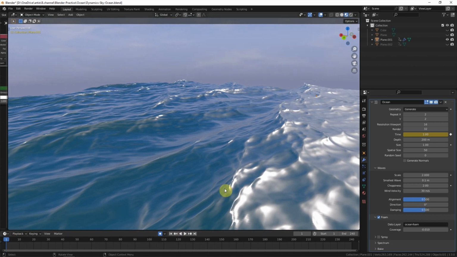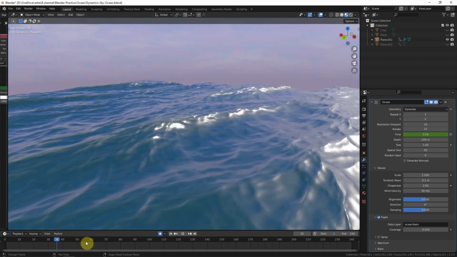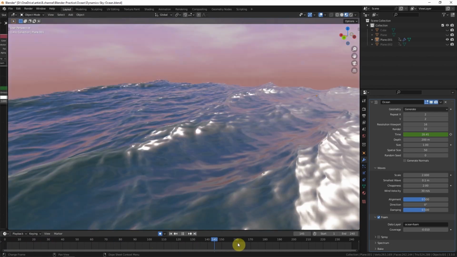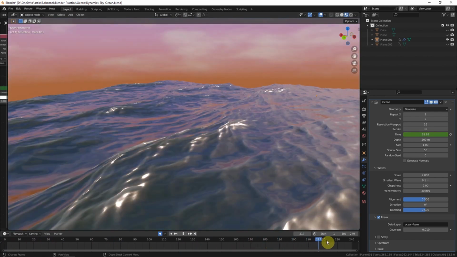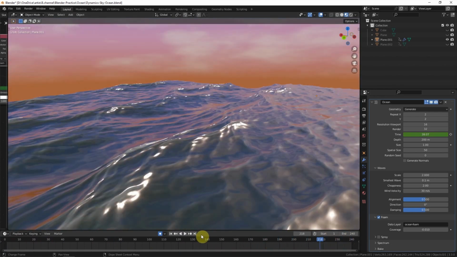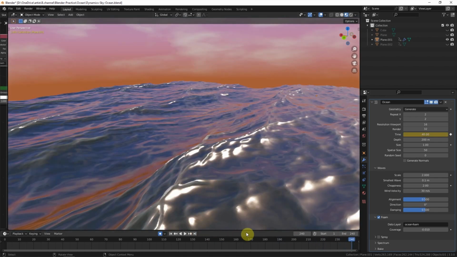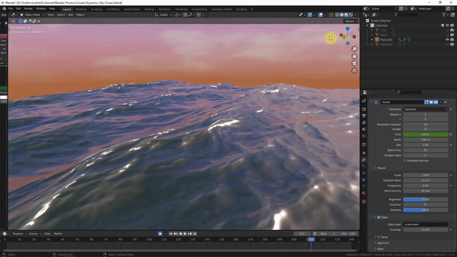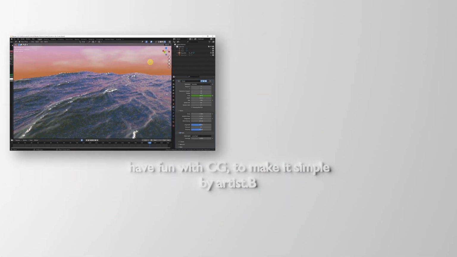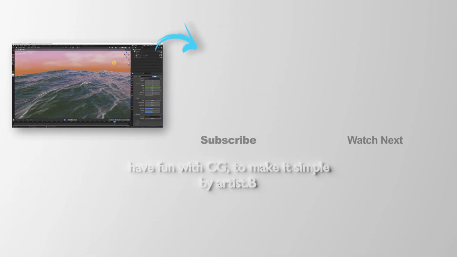Now, this is almost finished about the ocean. We can switch to render preview by using Cycles. This is how I make the ocean with Blender.